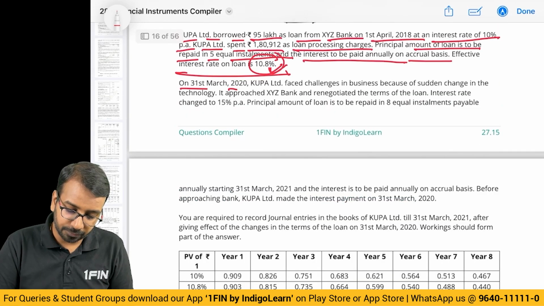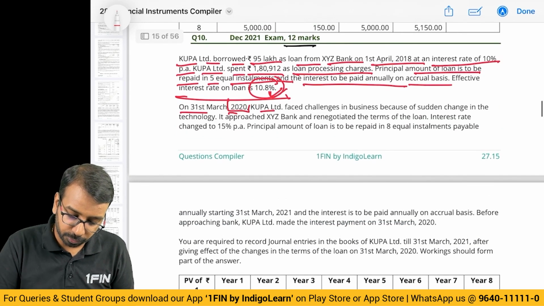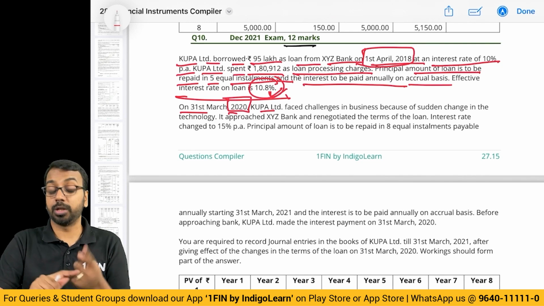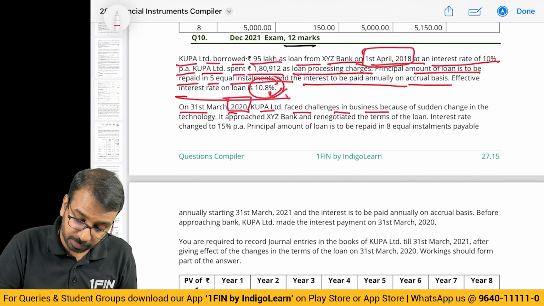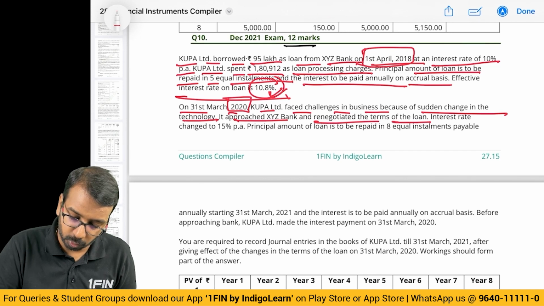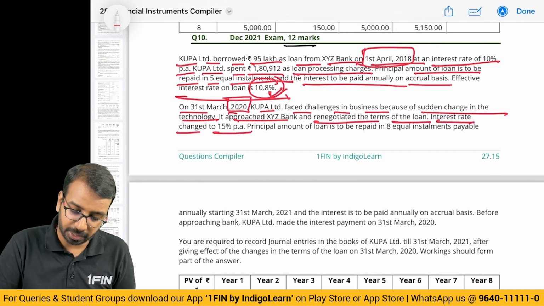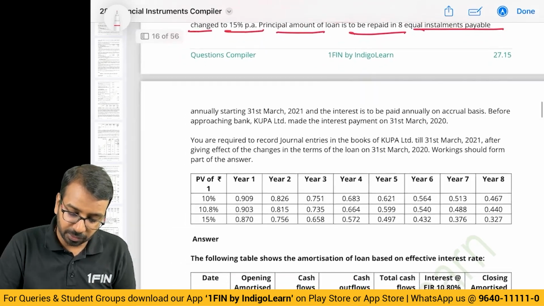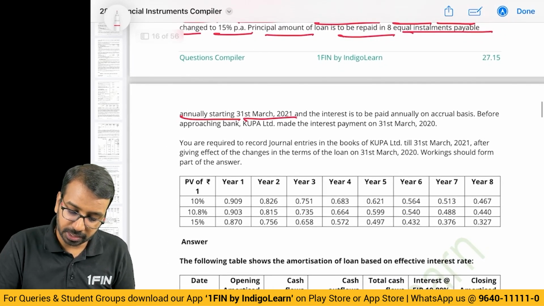On 31st March 2020, Coupa Limited, which date? When did they borrow? 1st of April 2018. Be very careful with the dates. Two years later, they faced challenges in business because of a sudden change in technology. They approached the bank and renegotiated the terms of the loan. Interest rate changed to 15% per annum. The principal amount is to be repaid in 8 equal installments payable annually starting 31st March, and the interest is to be paid annually on accrual basis.